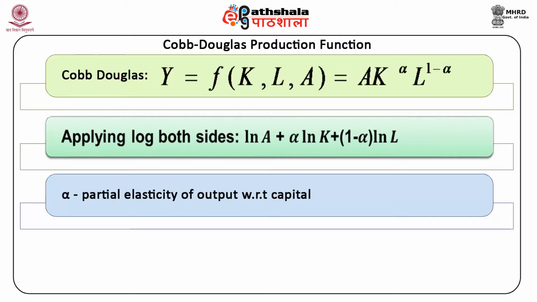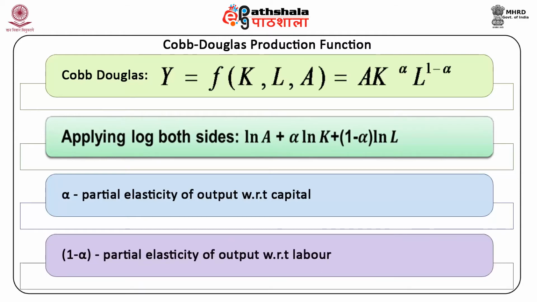It measures the percentage change in output for, say, a 1% change in the capital input, holding the labor input constant. 1 minus alpha is the partial elasticity of output with respect to labor. It measures the percentage change in output for, say, a 1% change in the labor input, holding the capital input constant.